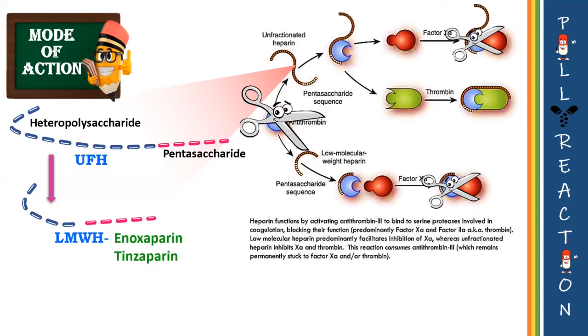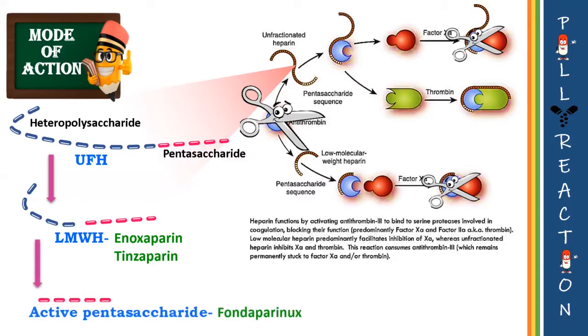Some examples are enoxaparin and tinzaparin, which was furthermore reduced to the active pentasaccharide, which has only 10A hindering activity. An example is fondaparinux, which is evident for its lack of thrombocytopenia-causing tendency.